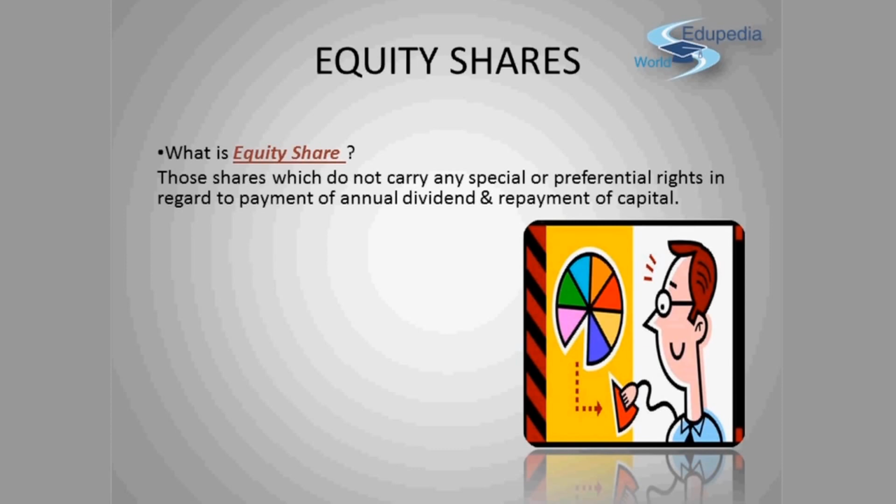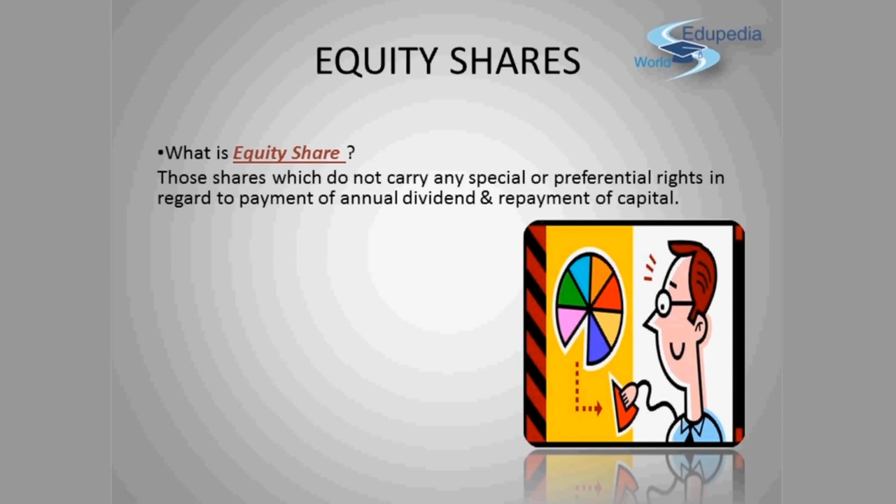The capital of a company is divided into small units called shares. A share is the interest of the shareholder in the company, which is measured in terms of money. Share means a share in the share capital of a company, and it includes stock also. The capital obtained by issue of shares is known as share capital. Each share has its nominal value, and holders of these shares are called shareholders or members of the company. The shareholder receives dividend from the company as a consideration for investing his money.